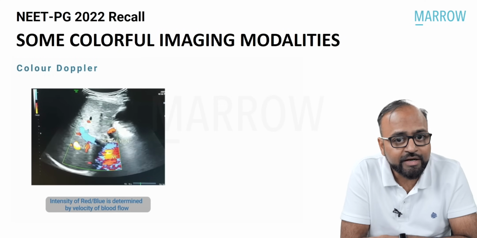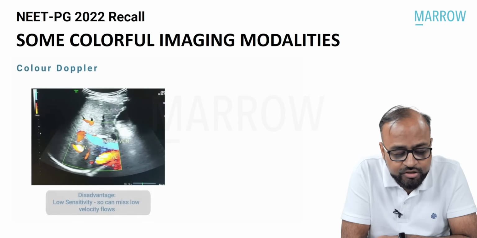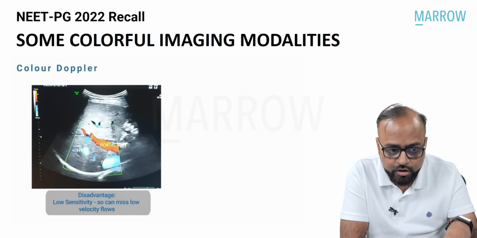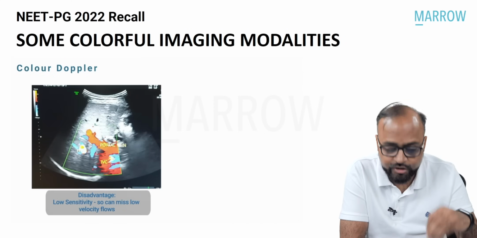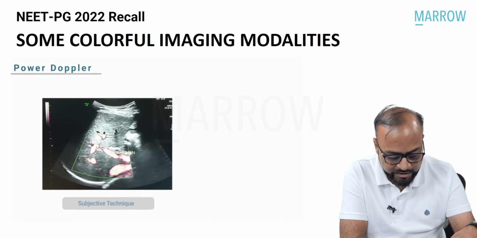There is another technique which is used in Doppler, which also uses some colors. Color Doppler has a very low sensitivity, it can miss low velocity blood flows. In order to overcome this, power Doppler is used. What is power Doppler? Look at the color scale.